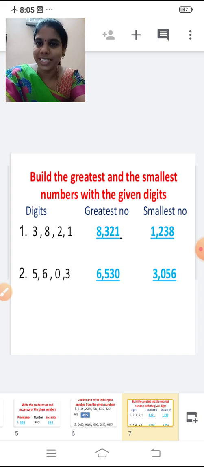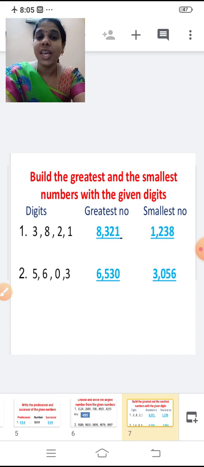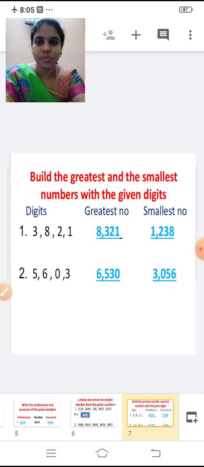Second one, 5, 6, 0, 3. Now tell me the greatest number that can be formed. Yes, arrange the digits in the descending order. So biggest to the smallest. So which is the biggest digit? Yes, very good. 6, 5, 3, 0.